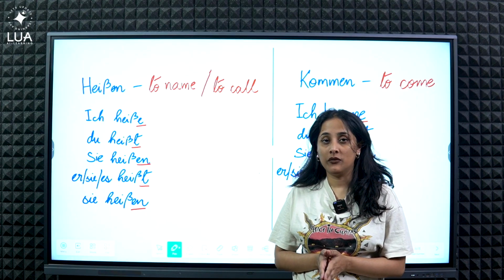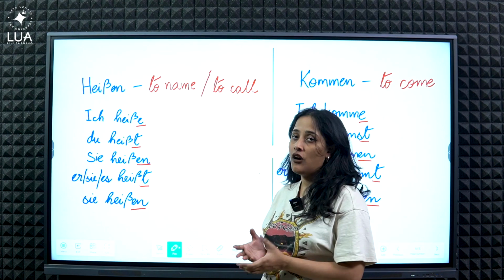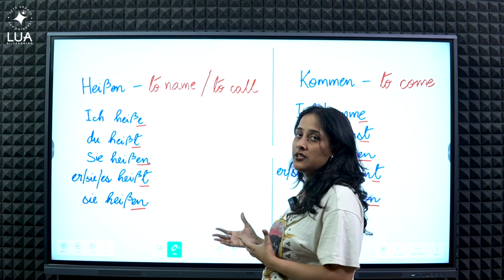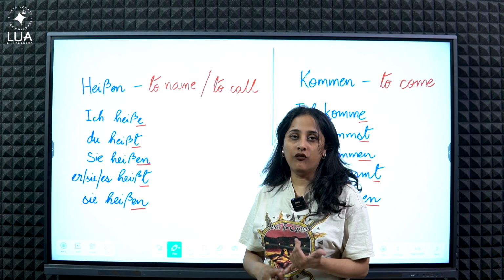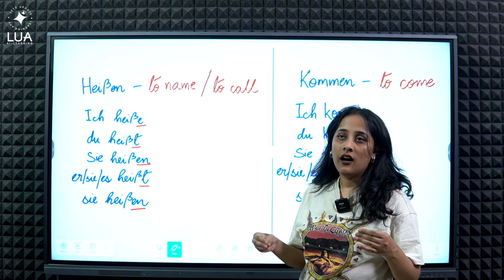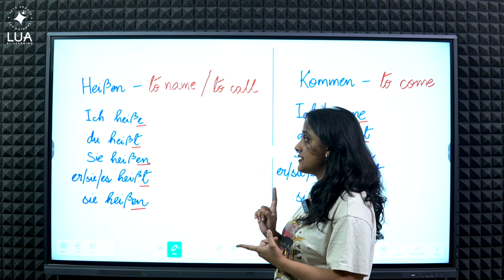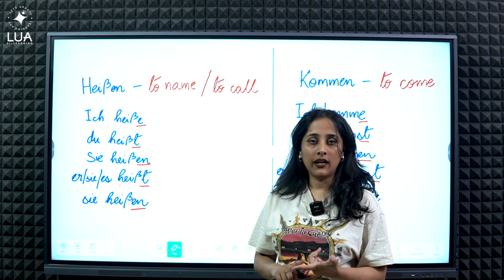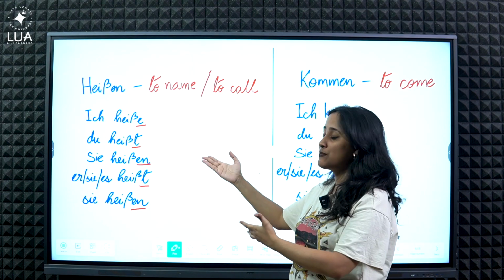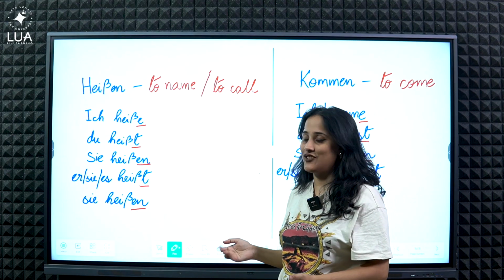So in German grammar, conjugation is going to be a very important part. And what conjugation basically means is changing the verb to fit the subject, mood, voice or tense of the sentence. In German, a verb is mainly conjugated on three factors, that is the person, the number and the tense. So accordingly, we will use some common verbs and see how they are conjugated.